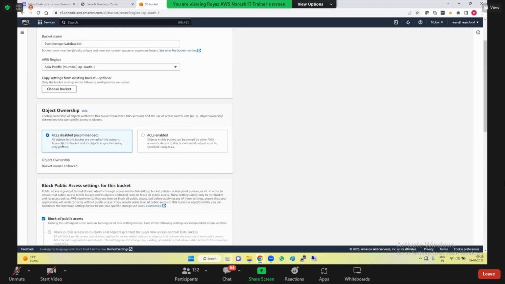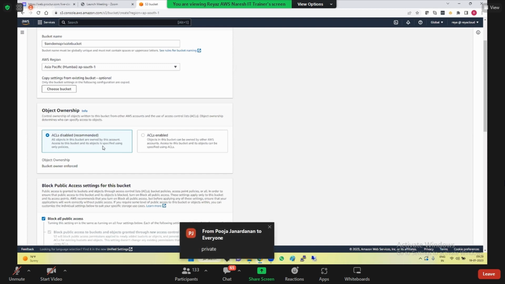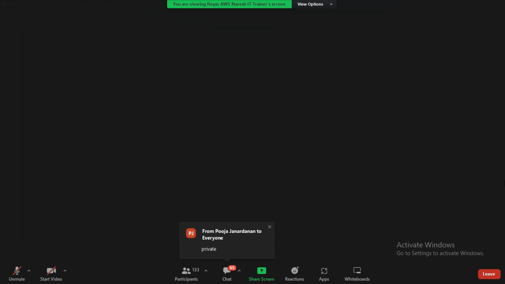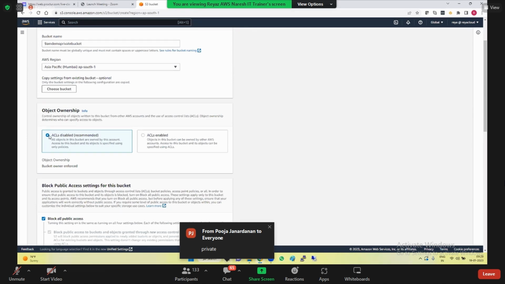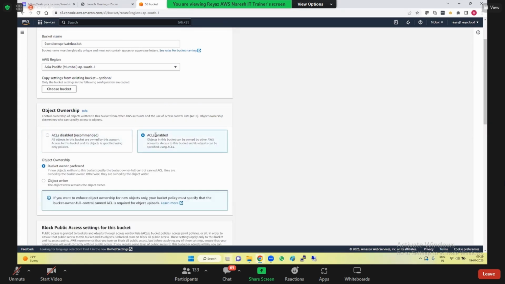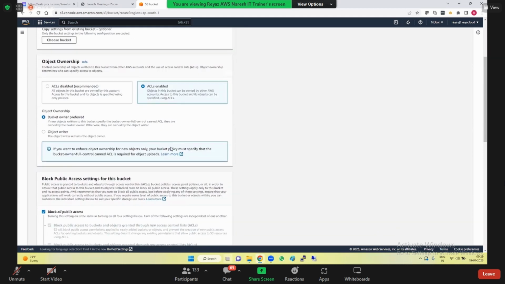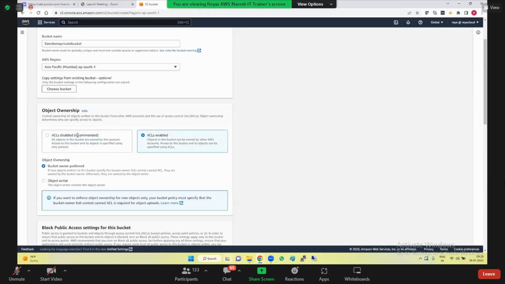But if you go for ACLs disabled, that means all objects in this bucket are owned by this account only. You are not giving any permissions to others. Access to this bucket and objects is specified using only policies. So if you want to give permissions to some other people using IAM policies, you can give the permissions. I always recommend going for ACLs enabled because you can give permissions to other people, other accounts and all. But it's up to us whether we want to make it public or not. So should ACLs be enabled or disabled?